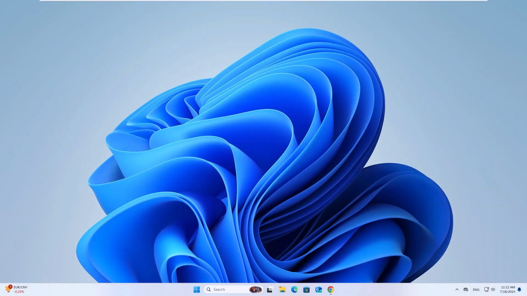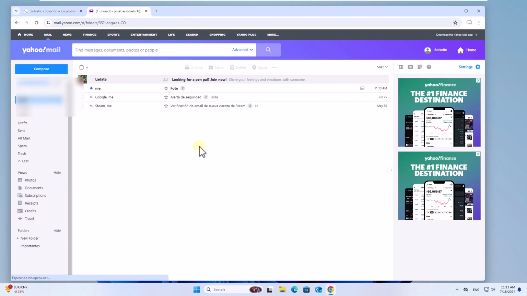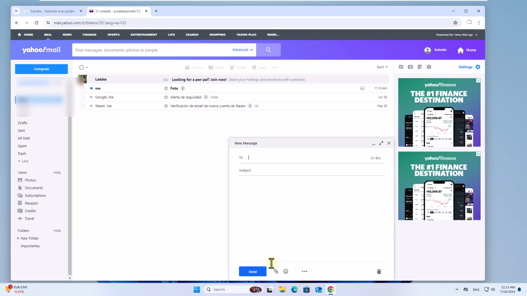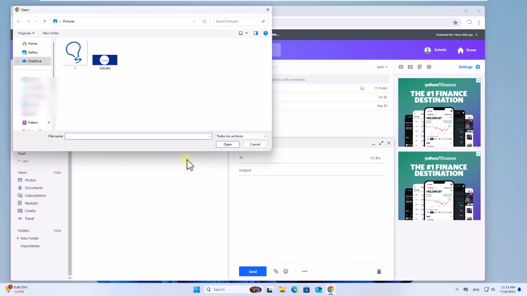Today in Solvetic, we will see how to attach a photo in Yahoo Mail. We are going to open Yahoo Mail. When you do, click on Compose. Here, click on the paperclip icon and select the option, Attach Files from Computer. Select the photo and click Open.